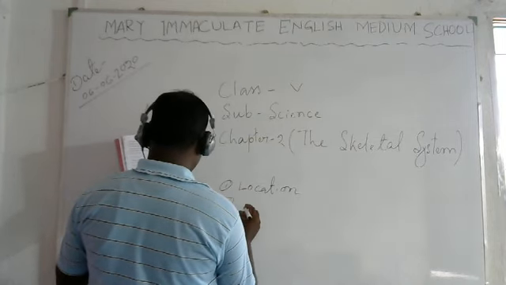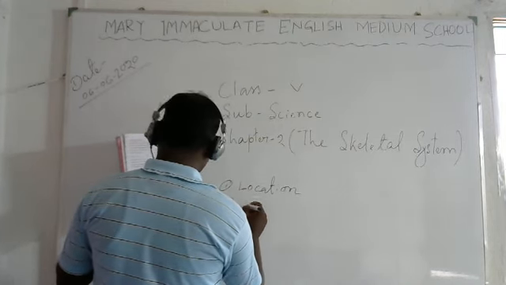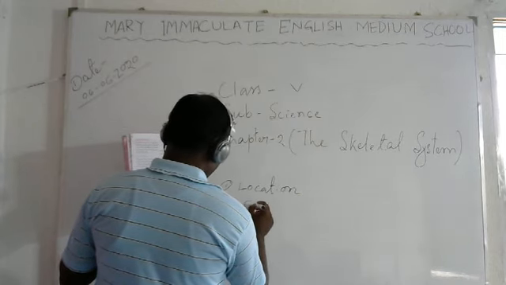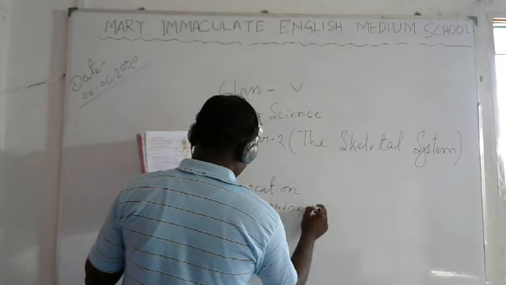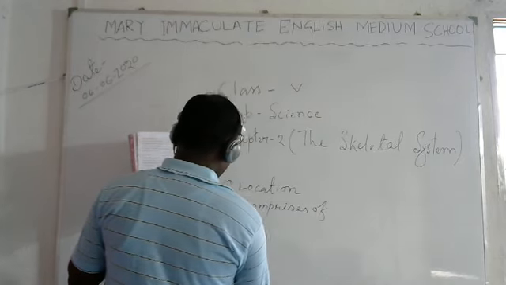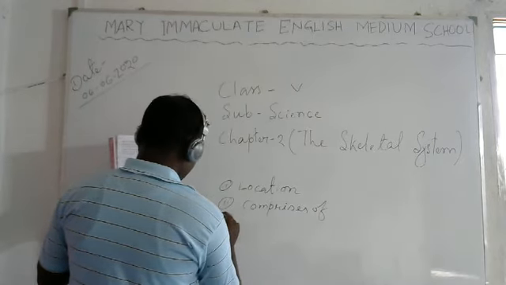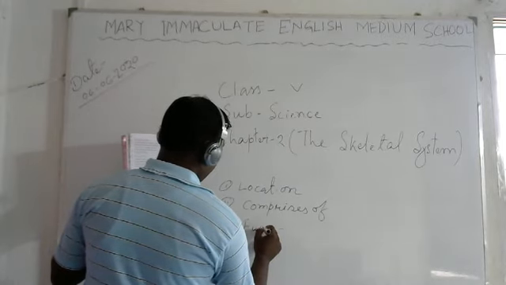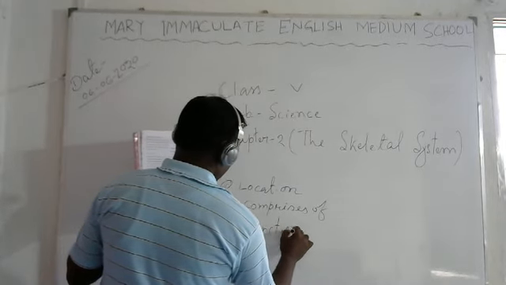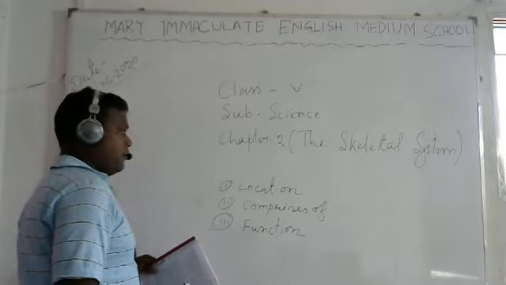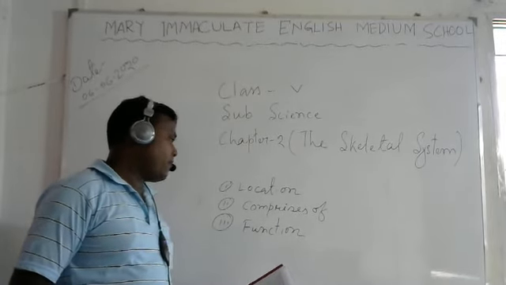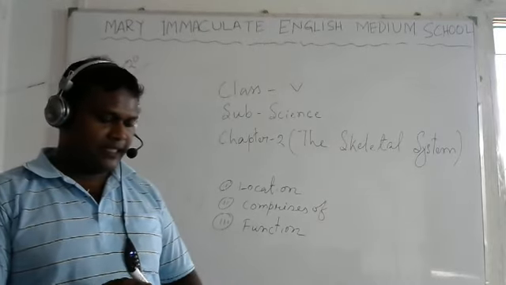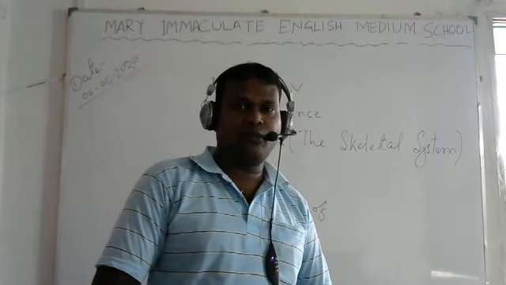Second one is comprises of. Third one is function. These three we should know for each bone.